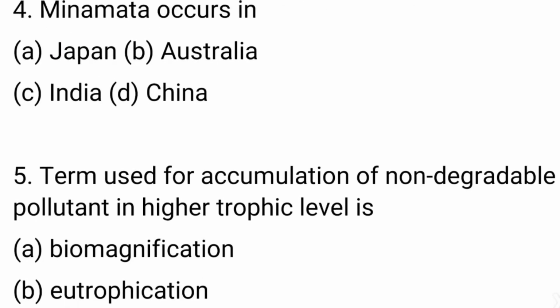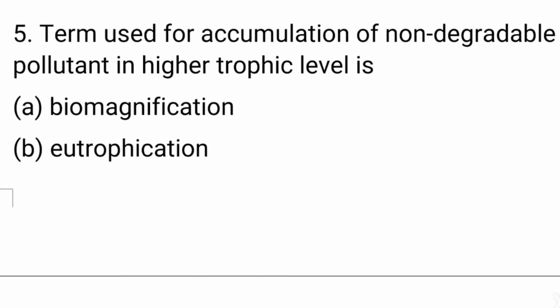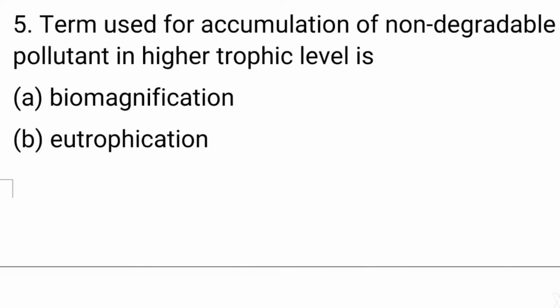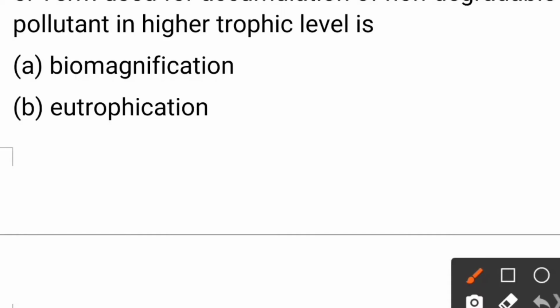Next question. Term used for accumulation of non-degradable pollutant in higher trophic level is biomagnification, eutrophication, biome, ecotone. So the answer is option number 1, biomagnification.